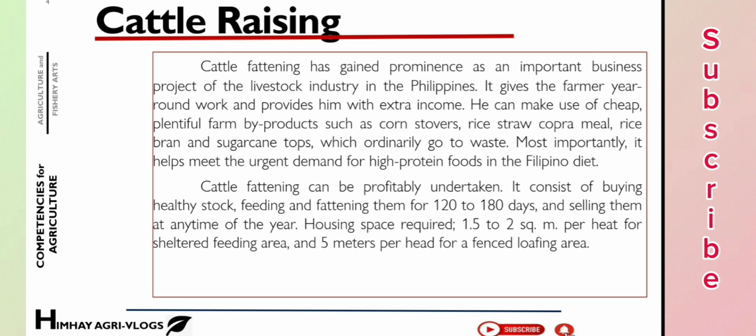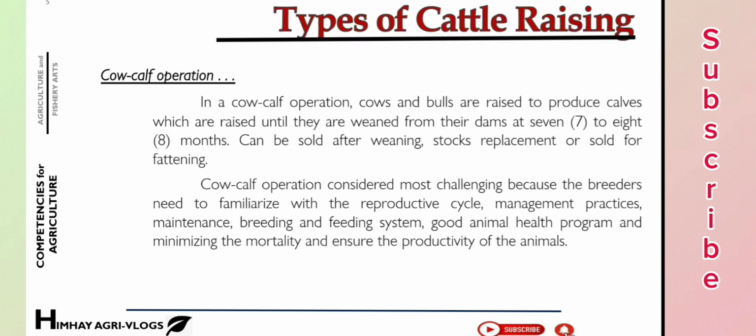So yun yung mga ano tawag dito? Space requirements ng ating mga alagang baka. So, mayroon tayong iba't ibang types of cattle raising. So, depende sa purpose mo kung bakit ka nag-aalaga ng baka. So, pero yung pinaka-common nga is ginagamit natin as fattening. So, mayroon tayong cow-calf operation.